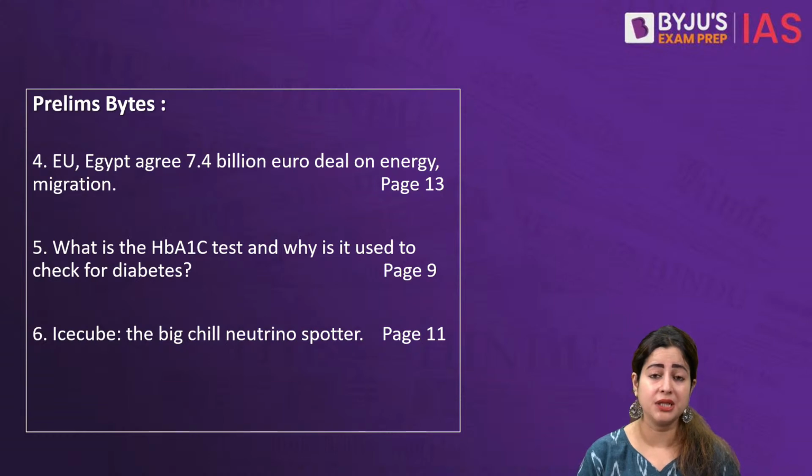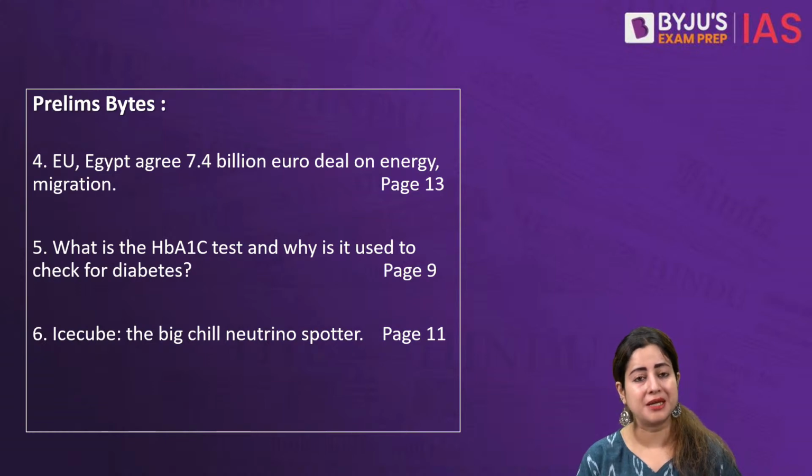For example, how the EU, the European Union, has invested majorly in Egypt. The reasons, repercussions. We will talk about a very interesting analysis on the HbA1c test that is often conducted to judge the level of blood glucose, again pointing out the massive increase in diabetes in India. And the last article for the day is very fascinating.